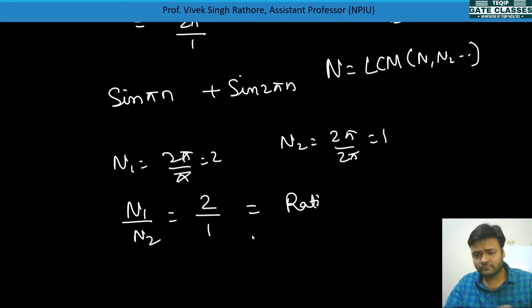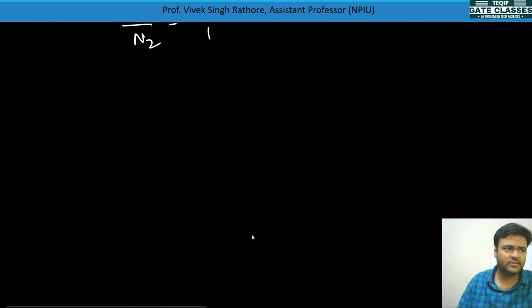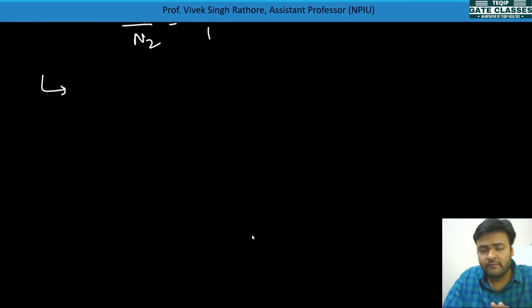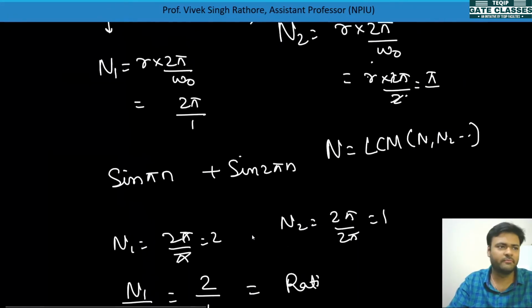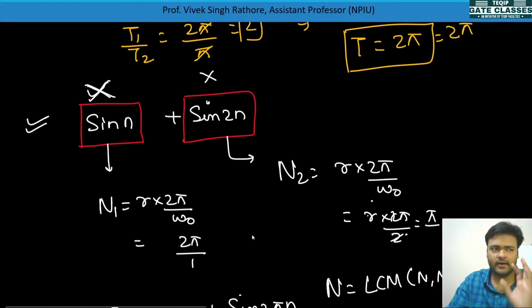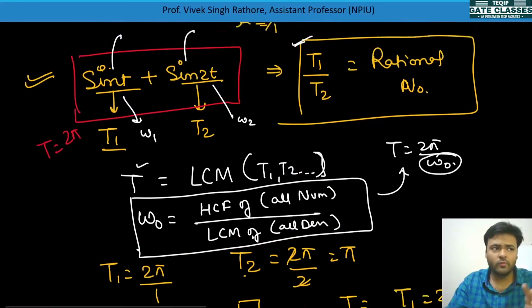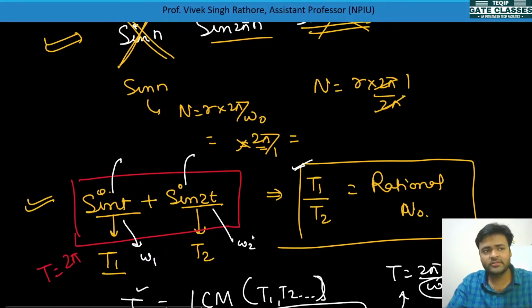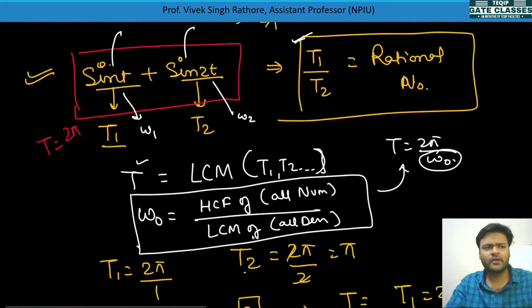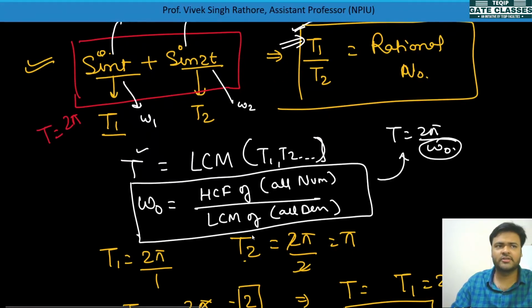At the last I will draw two conclusions. Whenever we take the sum of two continuous time periodic signals, it may or may not be periodic. But the sum of two discrete time periodic signals is always periodic. Understand it: the sum of two continuous time periodic signals may or may not be periodic, based on this relation. If it is a rational number, then it is periodic, otherwise it will not be periodic.